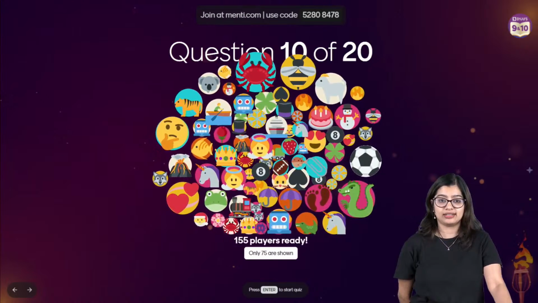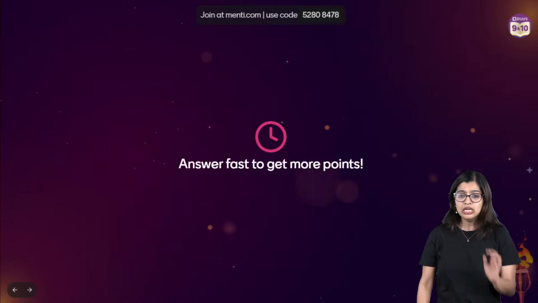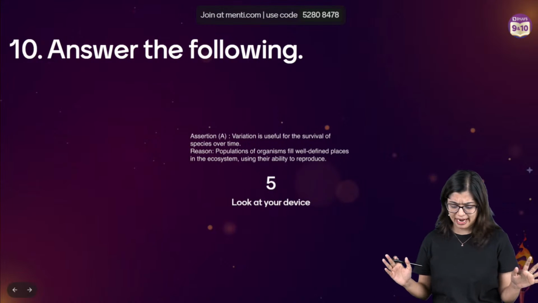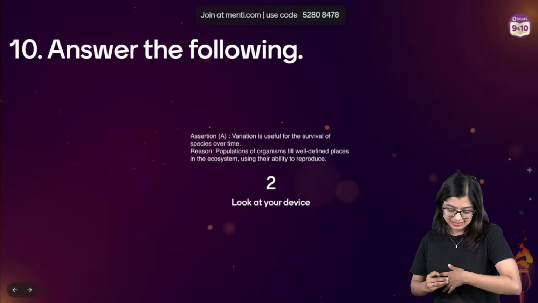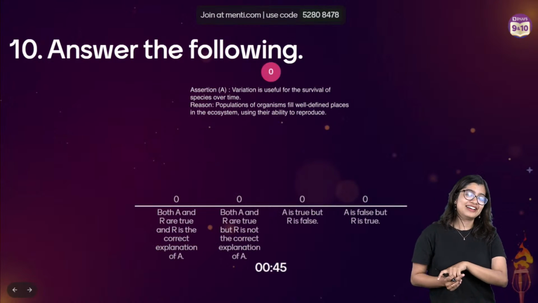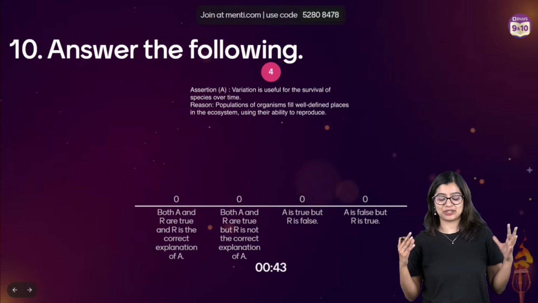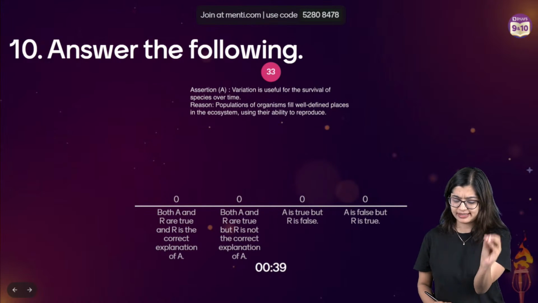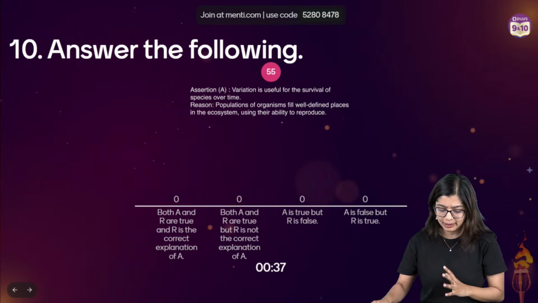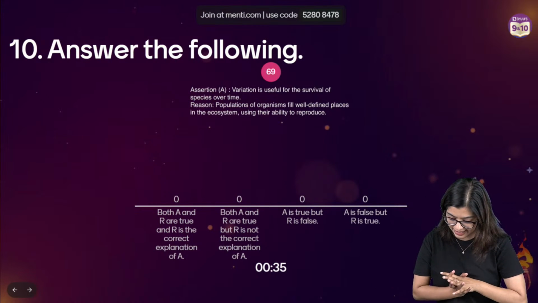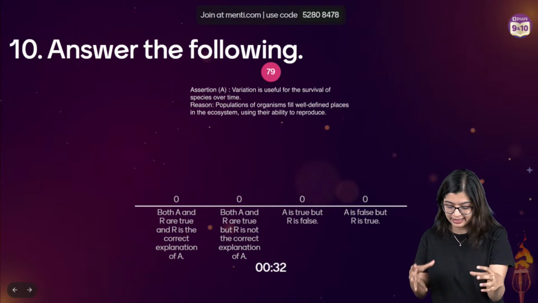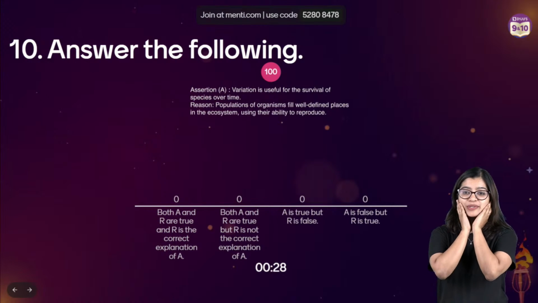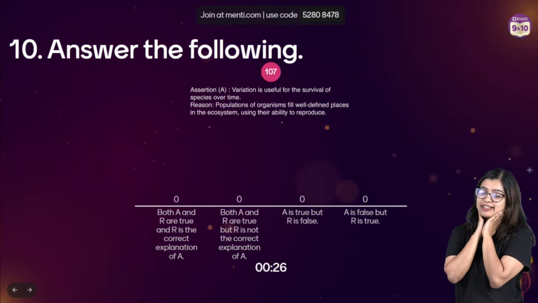Question number 10 on our screens now. Question number 10, students. Half an hour, we're done with 10 questions. Not bad. I feel like there's going to be a big debate for this question. Variation is useful for the survival of species over time. Reason being that population of organisms fill well-defined places in the ecosystem using their ability to reproduce. I am expecting some debate.